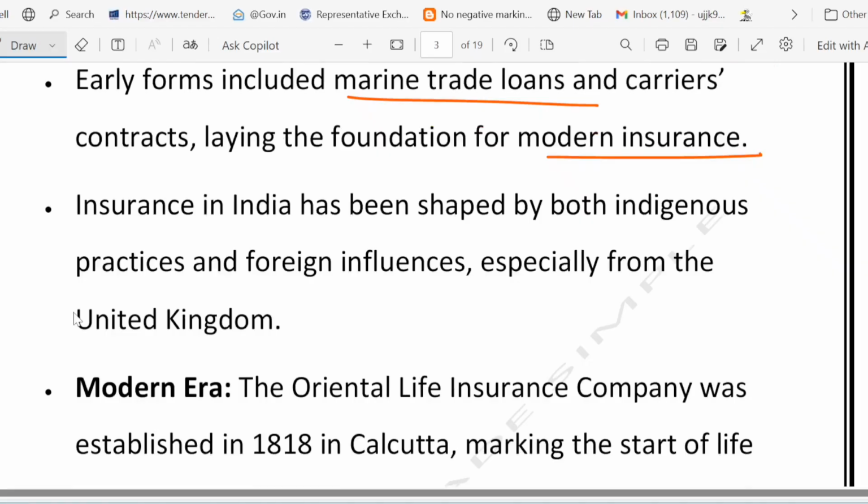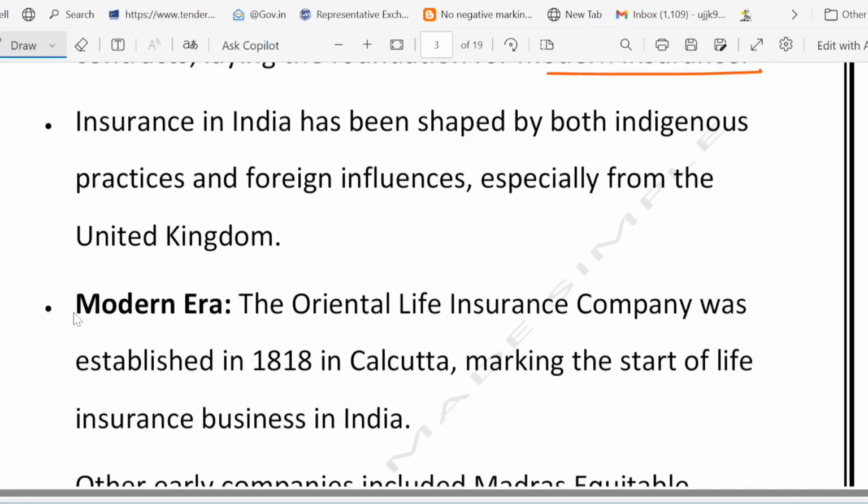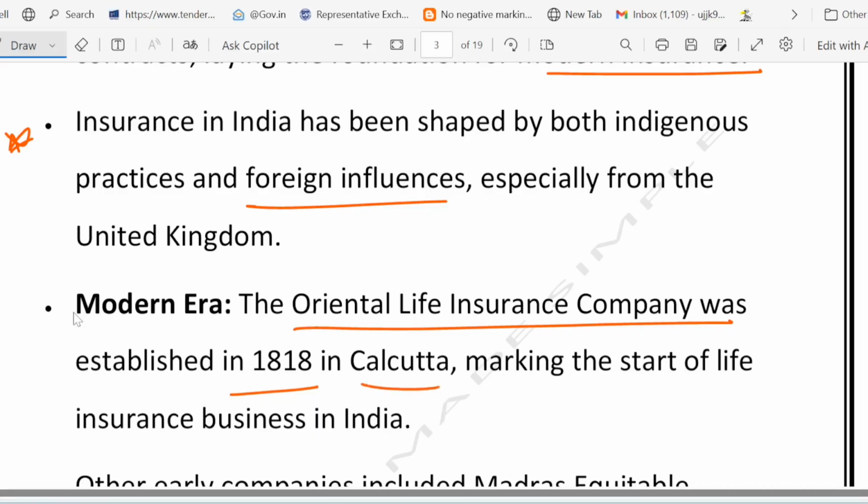Now then we have foreign influence and the first insurance company. The British brought modern insurance to India, and the first one was the Oriental Life Insurance Company, established in 1818 in Calcutta. It was India's first life insurer.